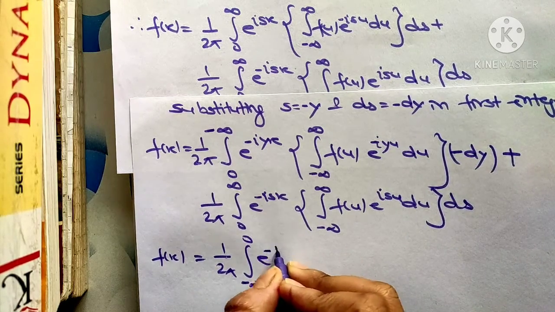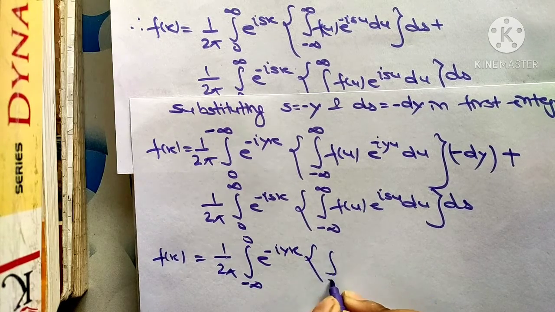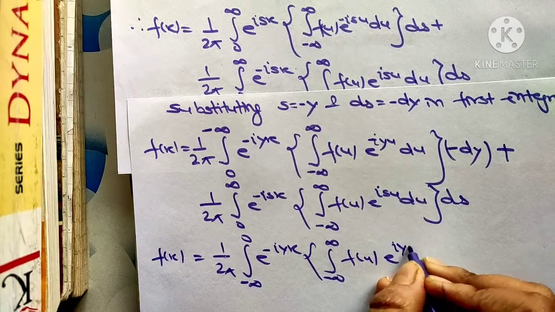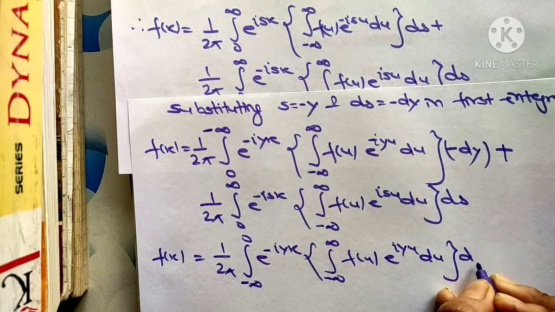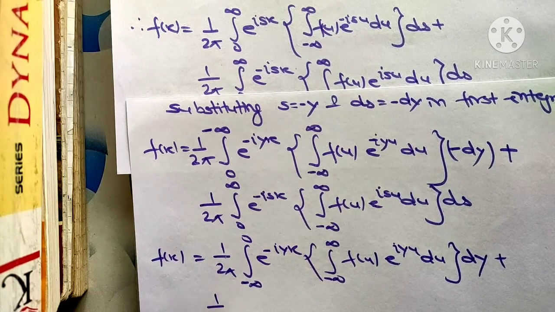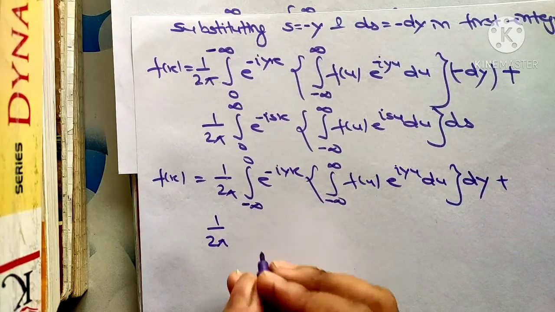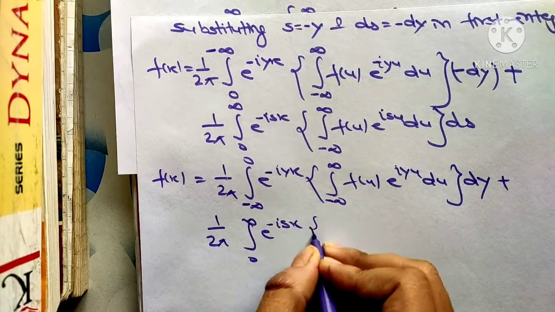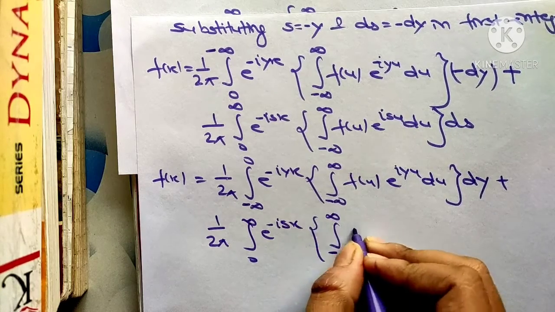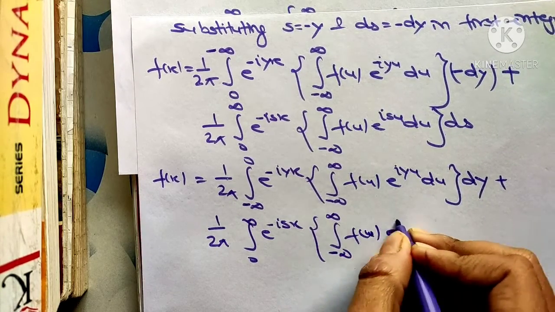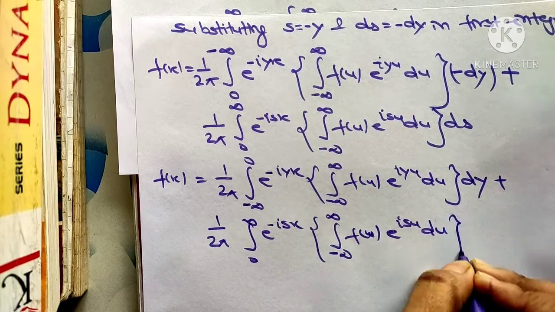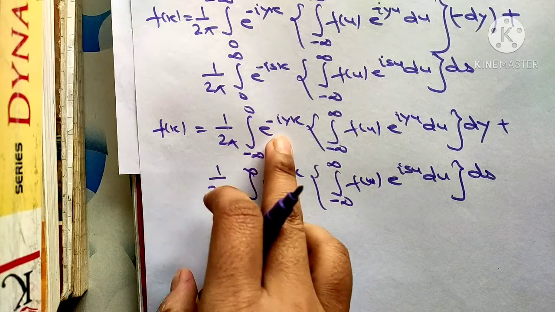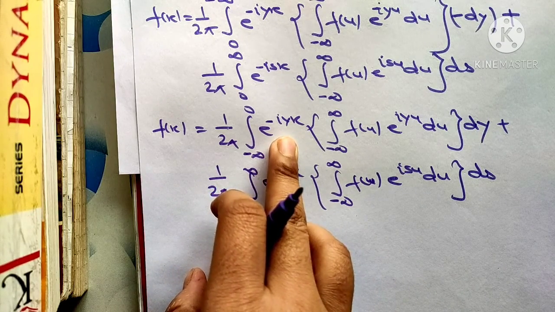e^(-iyx) ∫ from minus infinity to infinity f(u) e^(iyu) du dy, plus 1/2π ∫ from 0 to infinity e^(-isx) ∫ from minus infinity to infinity f(u) e^(isu) du ds. It doesn't matter if you write y or s here, it remains the same.